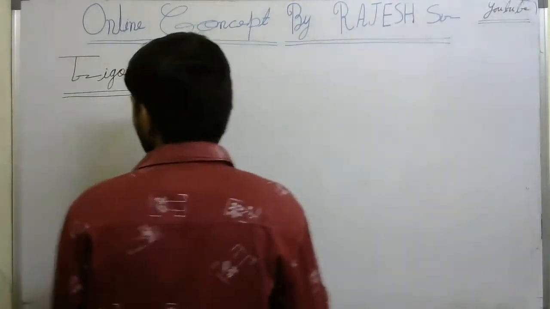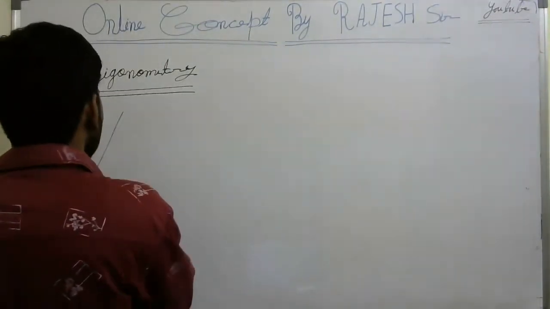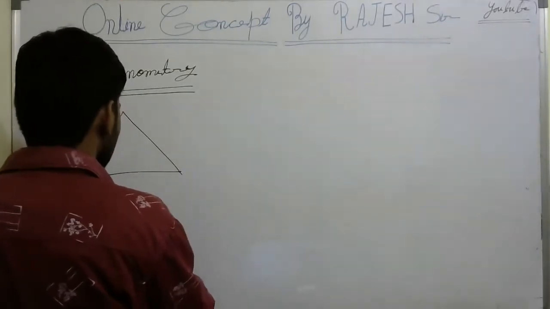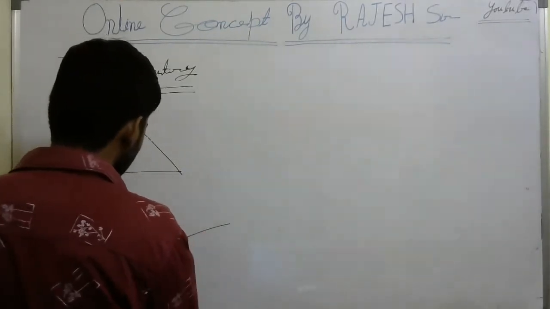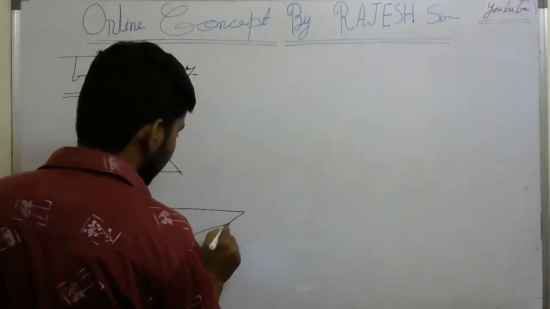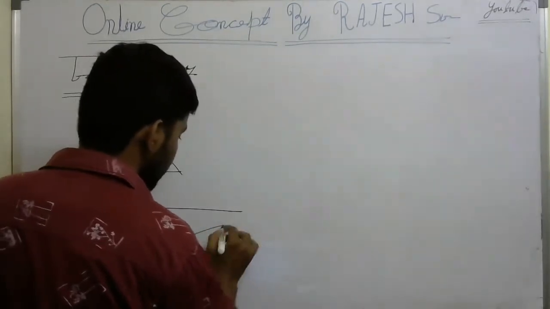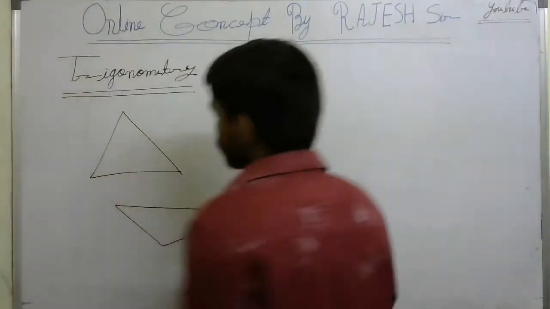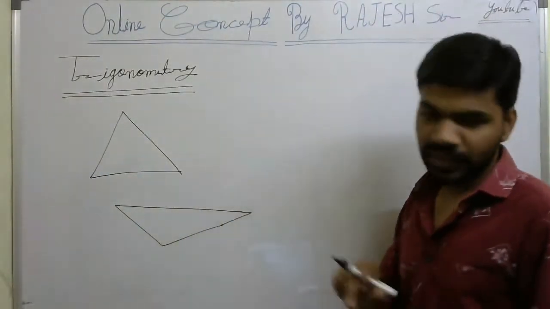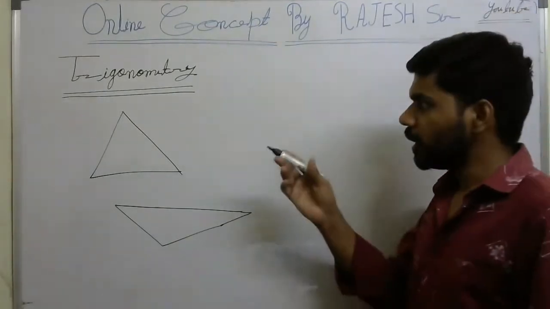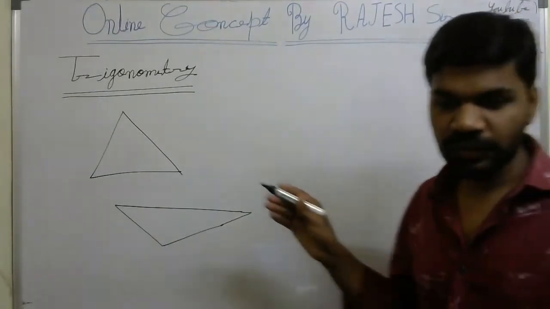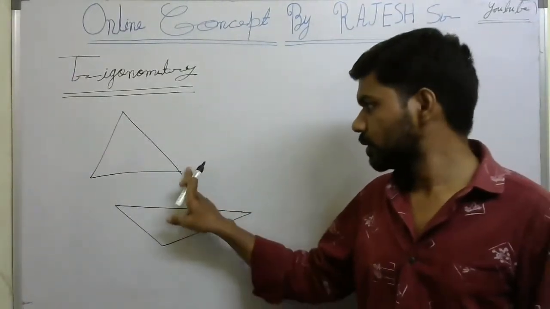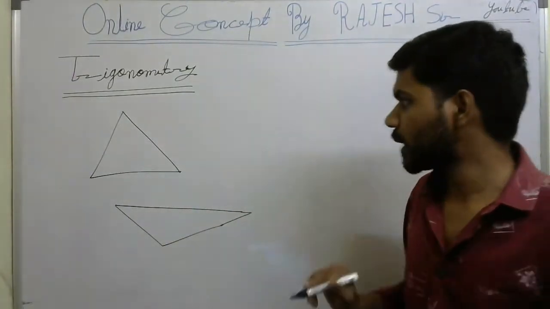Look at this, this is one of the triangles. It has three angles, so this becomes a triangle. This is a triangle, this is a triangle. According to trigonometry, we will learn three angle measurement.